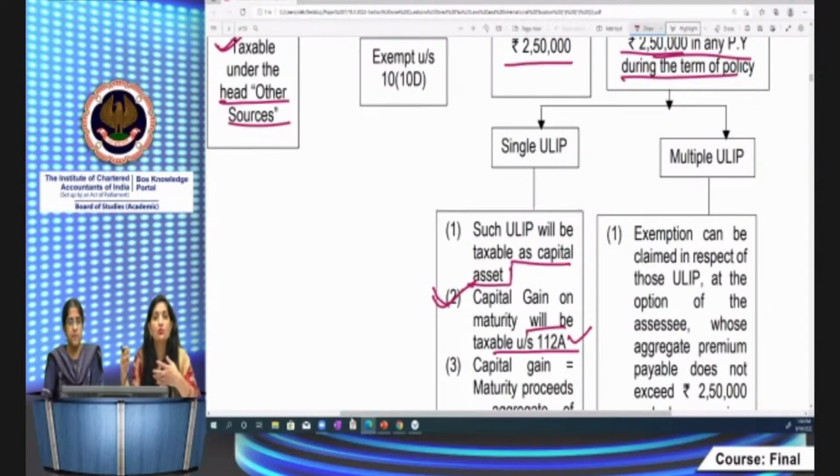Section 112 relates to the listed equity shares, the long-term capital gains taxable under section 112A. In respect of those listed equity shares, 1 lakh exemption is there, and the exceeding amount over 1 lakh is chargeable to tax at the rate of 10%. So we are not going to tax the maturity proceeds, we are going to tax the capital gains. How will you compute the capital gains in such case?